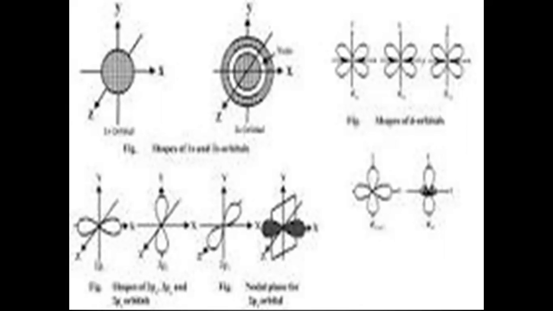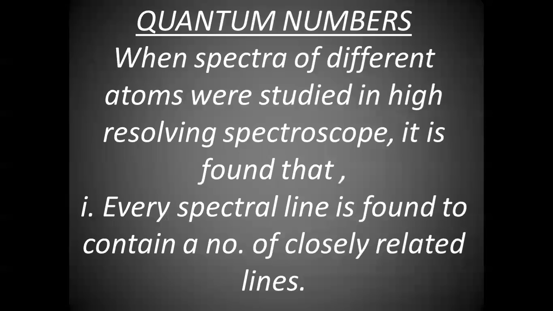When we solve the equation and draw the shapes from the values, we get the shapes of orbitals, which we just discussed. Now, quantum numbers. The next topic for today is quantum numbers.